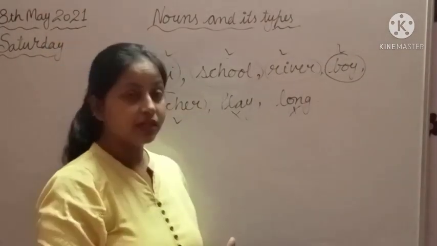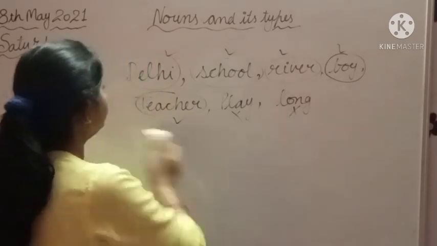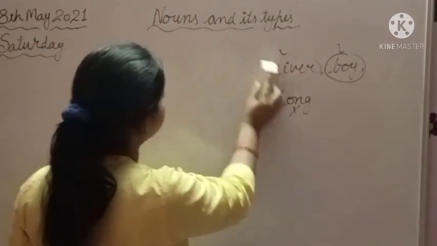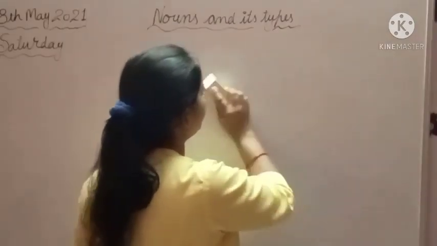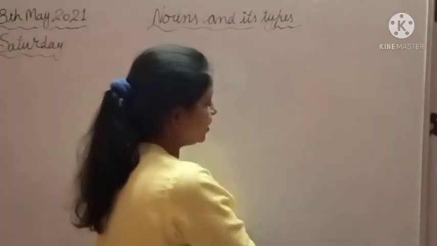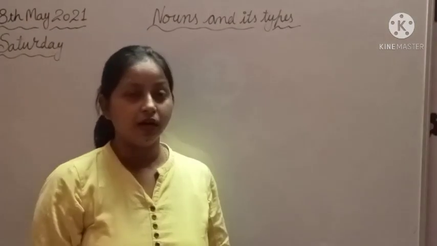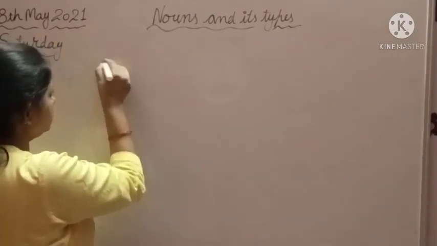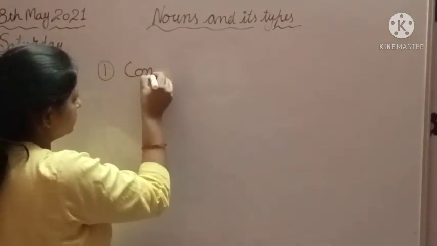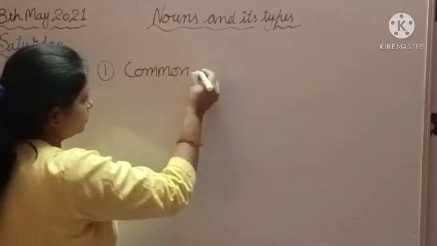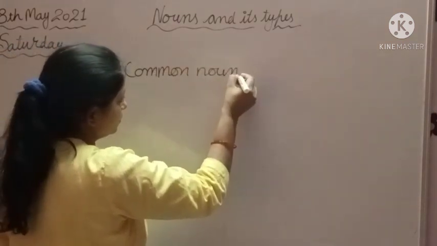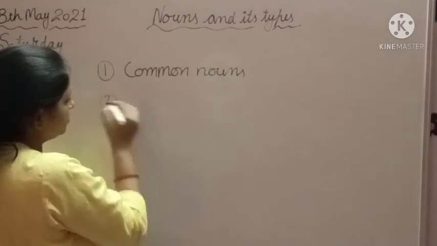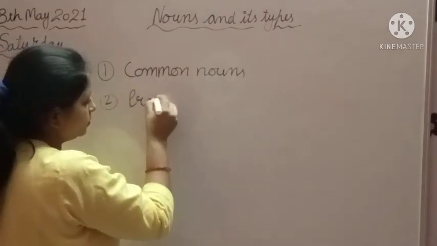Now students, we will find out common and proper noun, because students, there are 5 types of nouns. Okay, first is common noun. Second is proper noun.